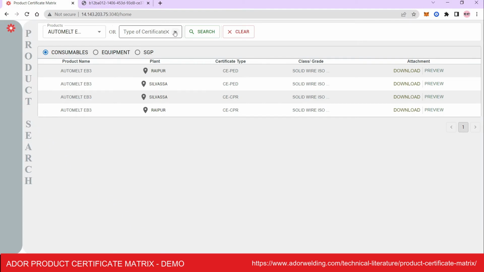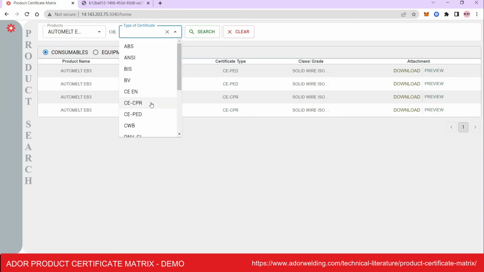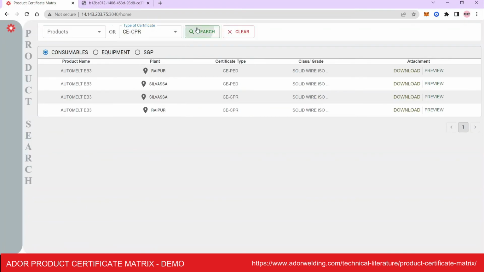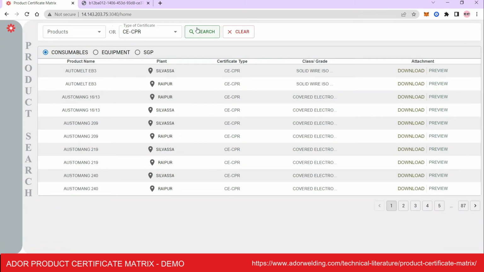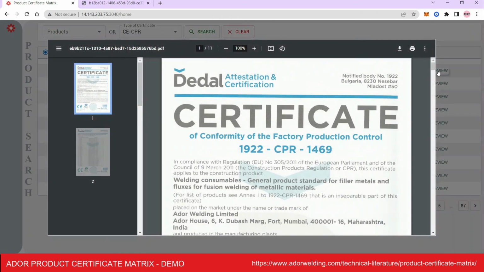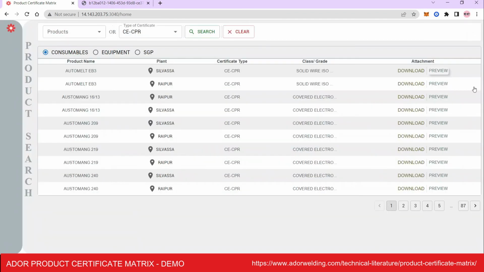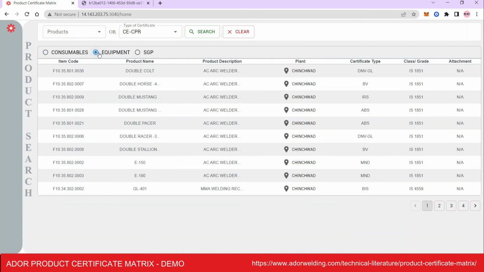Now click on the drop-down to select the type of certificate. After selecting, click on the Search button. Now click the Preview button. The list of products with the respective certification will be displayed. Similarly, we can view the products or certificates for equipment and SGP.